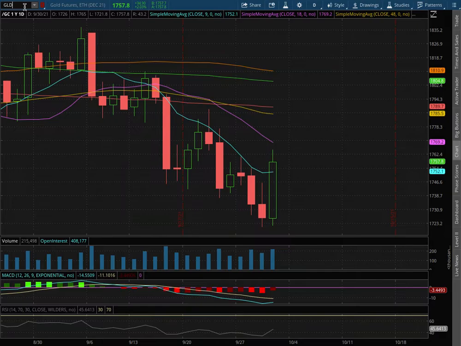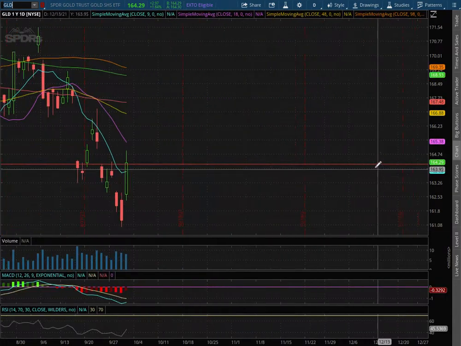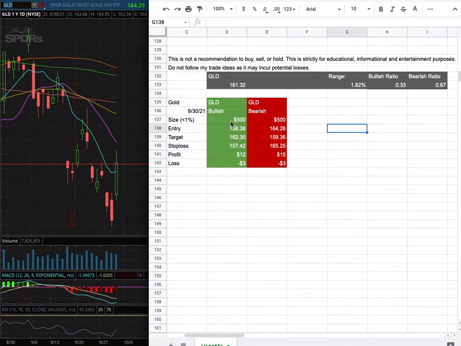As with the trade idea, I'll be trading GLD, and my position size for it is less than 1% of my portfolio. My long entry is at $158.38. My sell target is at $162.30. My stop loss is at $157.42. However, if I were to open a short position, my entry is at